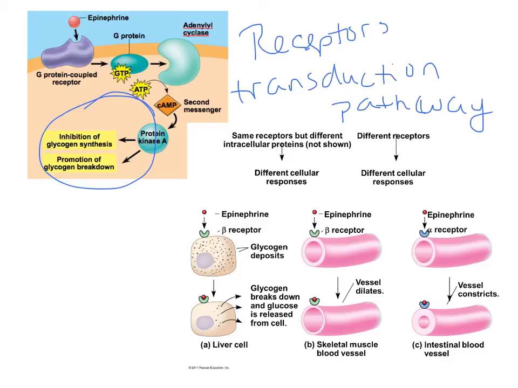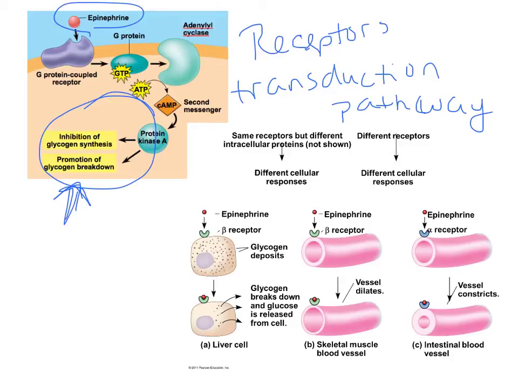Looking at the bottom right here, same thing. We've got epinephrine again. Epinephrine is released in response to fight or flight. When you're really embarrassed, you're afraid, you're scared, you're stressed out, you release epinephrine or adrenaline. And adrenaline affects your body in all different ways. This was one of the ways it could affect it here. It encourages the breakdown of glycogen to release glucose, to raise blood sugar so your cells have enough nutrients to be able to do cellular respiration. It also slows the formation of glycogen so you're not pulling glucose out of the bloodstream.